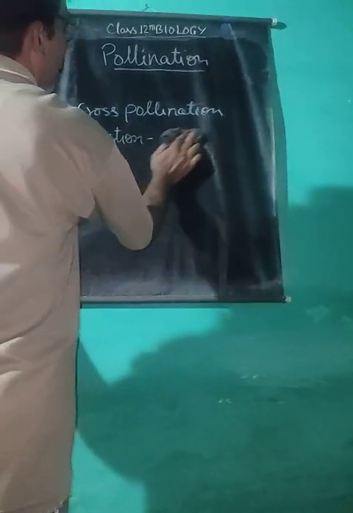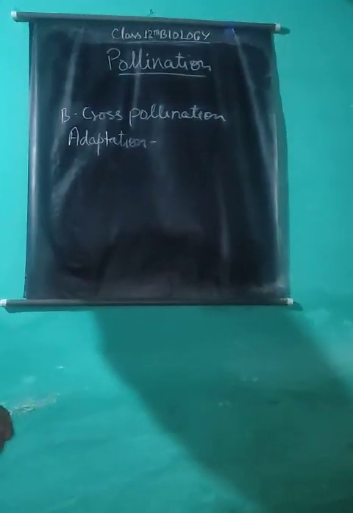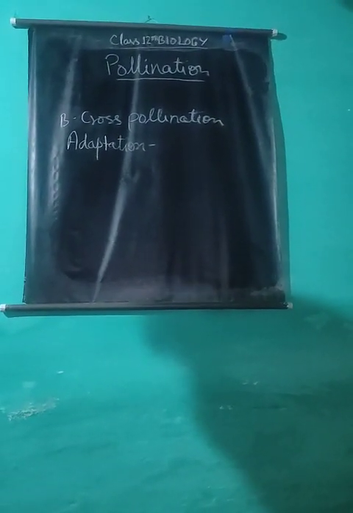Calyx or corolla may have edible parts for which insects or birds are attracted. Presence of edible pollen grains and presence of a special mechanism for cross-pollination in flowers.